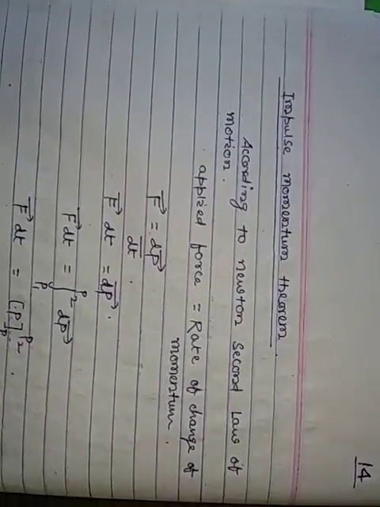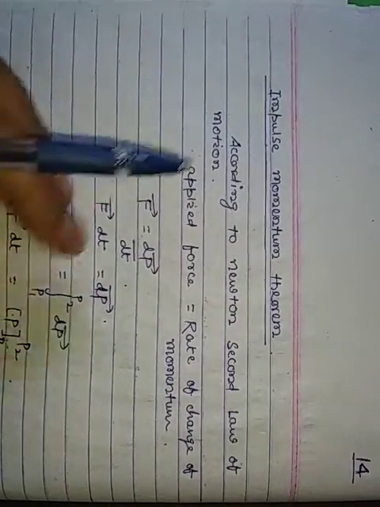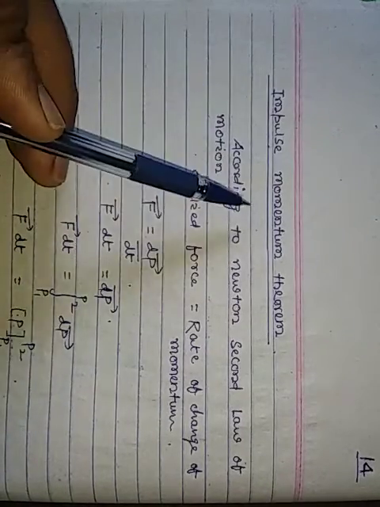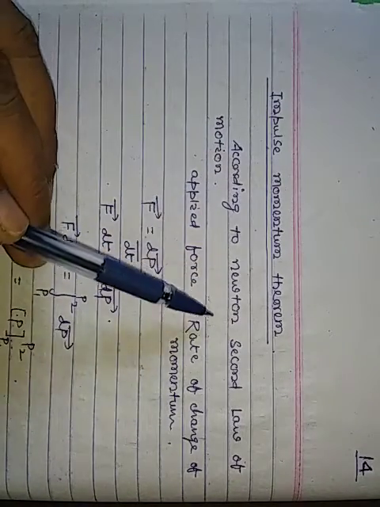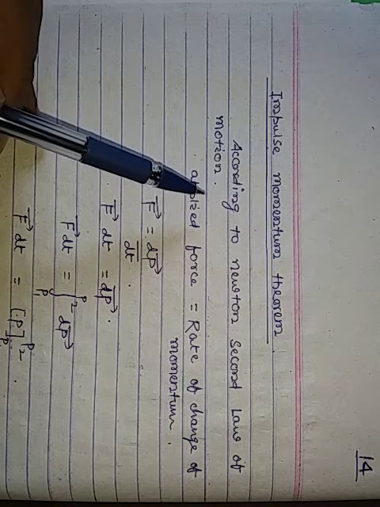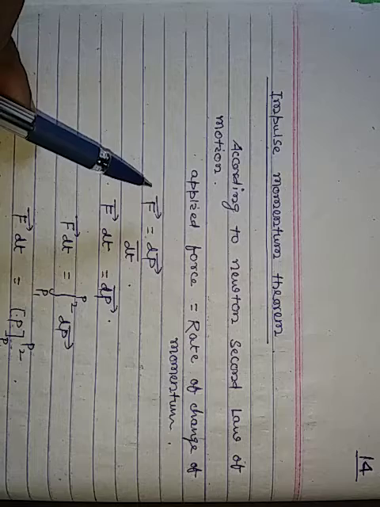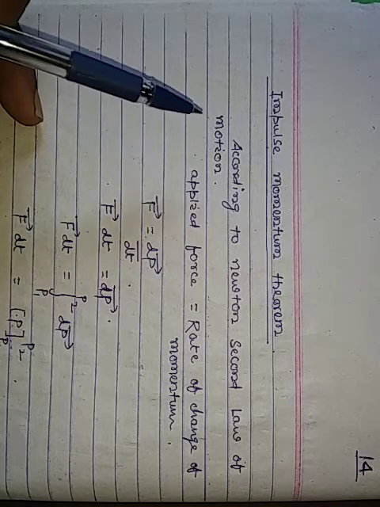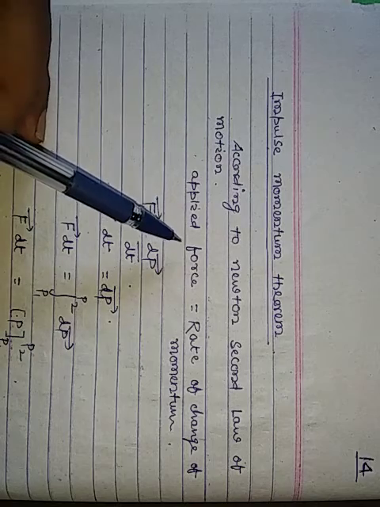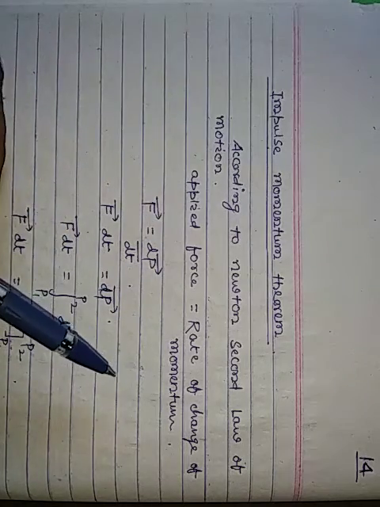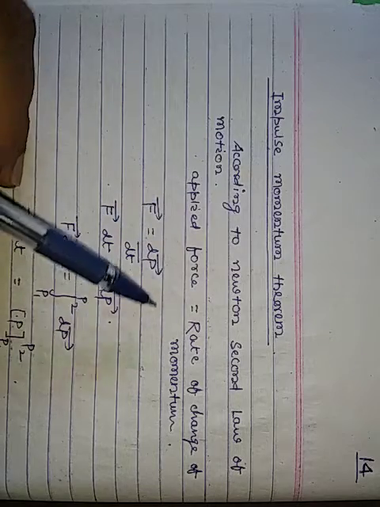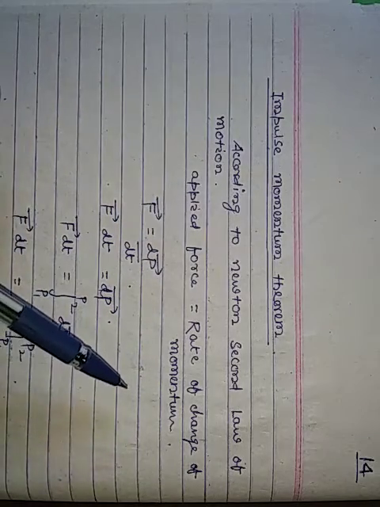Now the next thing we discuss is the impulse momentum theorem, according to Newton's second law of motion, which states that the applied force is equal to the rate of change of momentum.